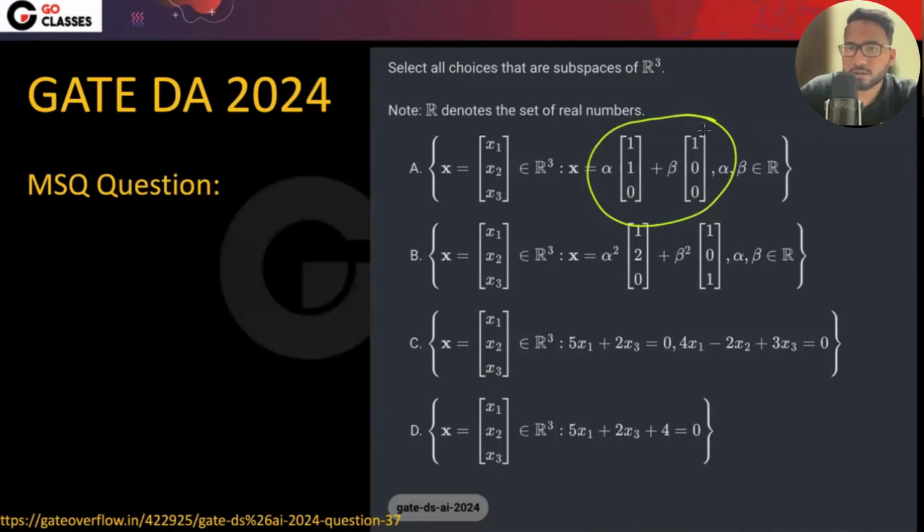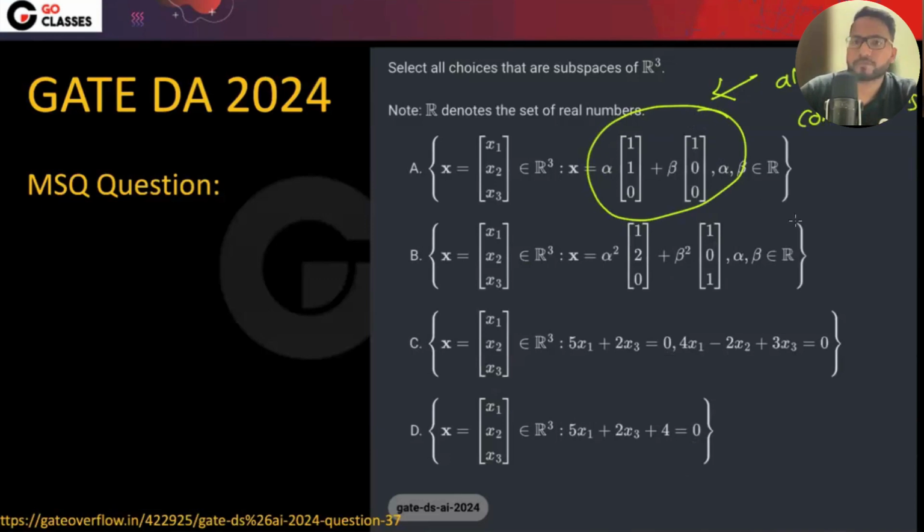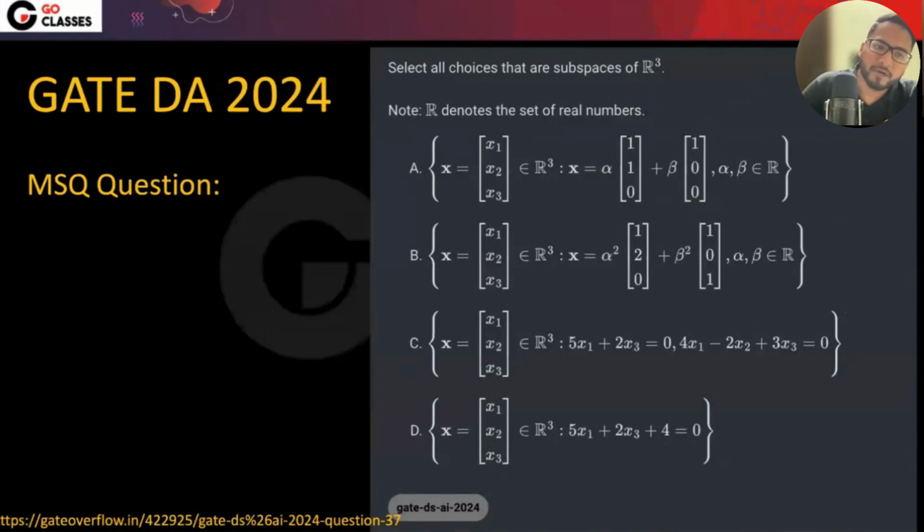Okay. So you can say, maybe I can just write it that, all linear combinations. Okay. What about this option B? Okay. Some of the people are saying no. Can you tell me the reason why no? Can anyone tell me the reason?